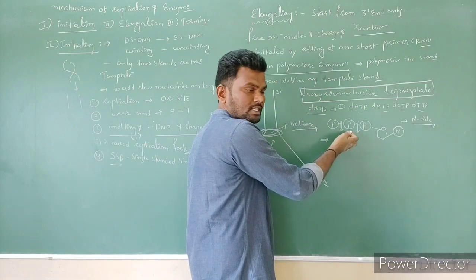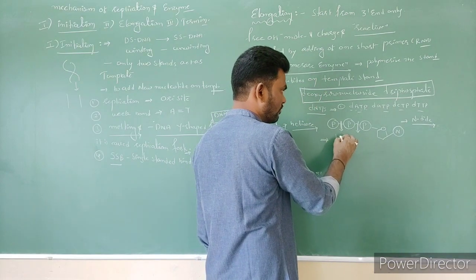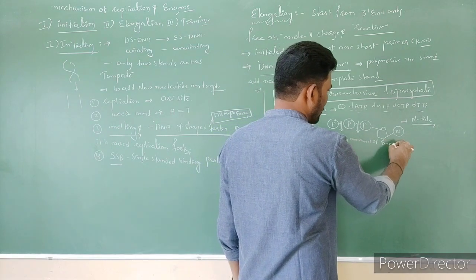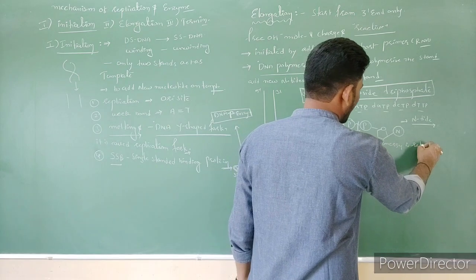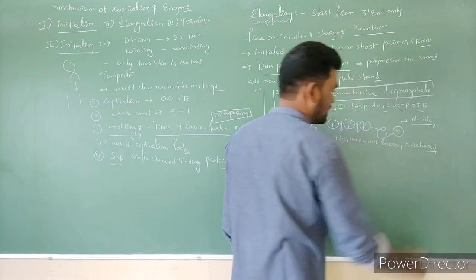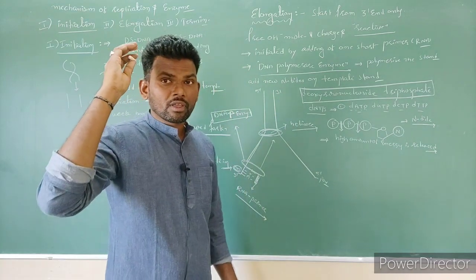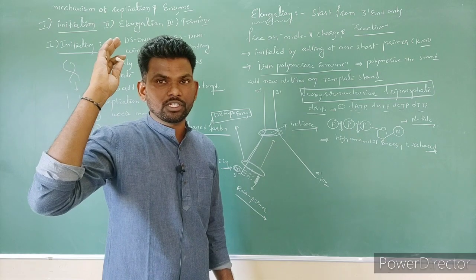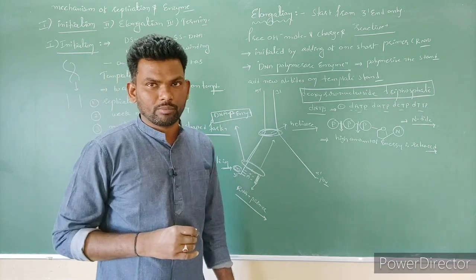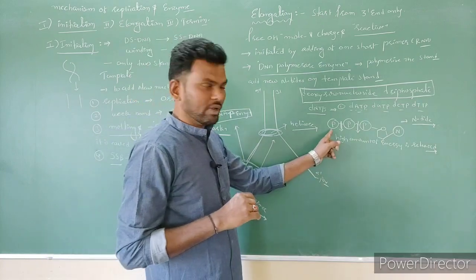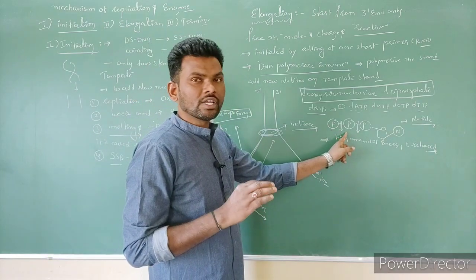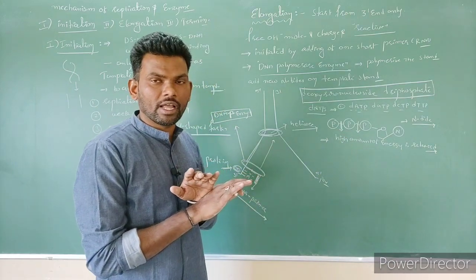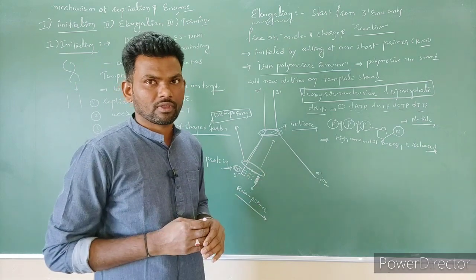So these two phosphates are released, and a high amount of energy is released, right? You discussed in respiration, in ATP, adenosine triphosphate, the third phosphate contains more energy, which is released during the hydrolysis of ATP. The same thing happens here. This released energy is enough to catalyze this reaction. So it does not depend upon any other energy source, right?